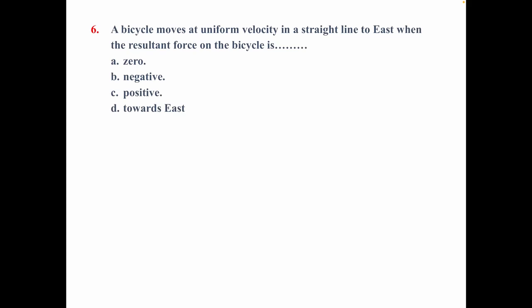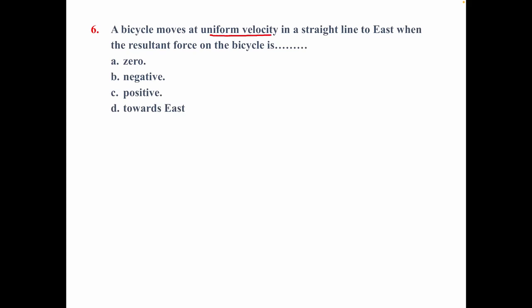Number 5. The mathematical formula that expresses Newton's first law is very easy. Summation of forces equals 0. Number 6. A bicycle moves at uniform velocity in a straight line to east when the resultant force on the bicycle is zero.